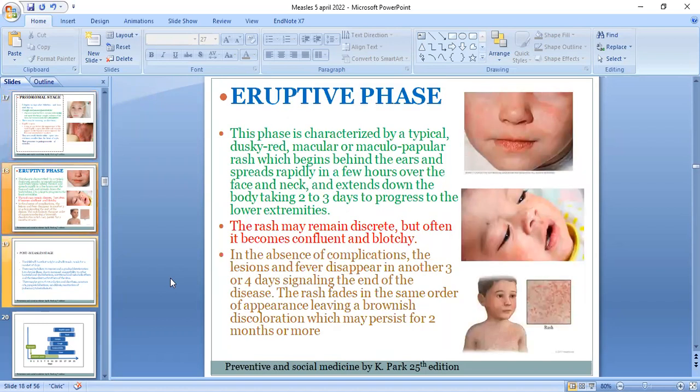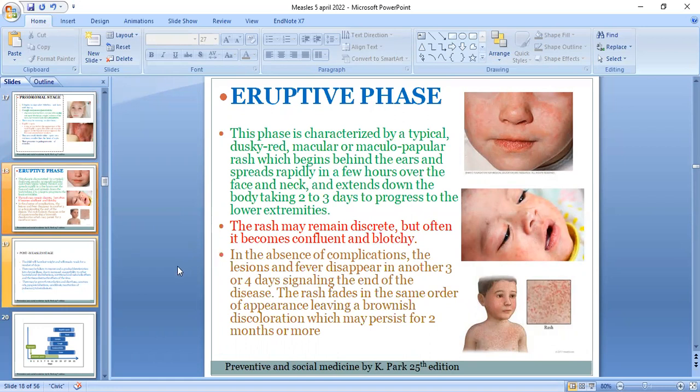Now the eruptive phase. This phase is characterized by a typical dusky red macular or maculopapular rash. Macules are not raised lesions; these are only pigmentary lesions, while papules are raised lesions. The maculopapular rash begins behind the ears and spreads rapidly in a few hours over the face and neck and extends down the body, taking 2 to 3 days to progress to the lower extremities. The rash may remain discrete, but often it becomes confluent and blotchy. Confluence means many rashes become attached together and form one large rash.